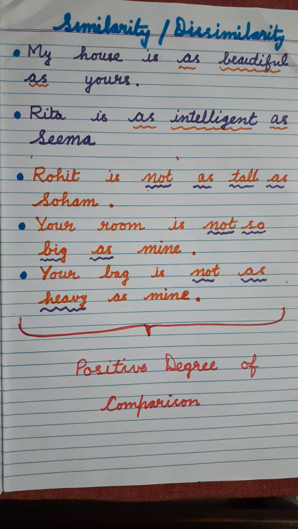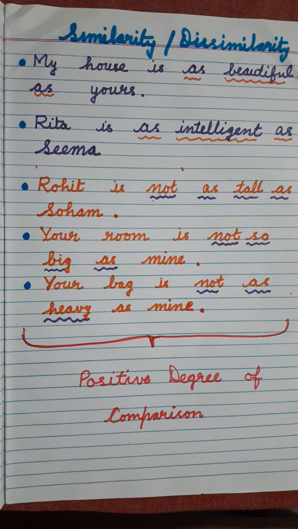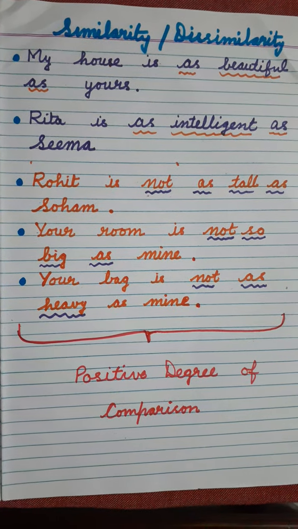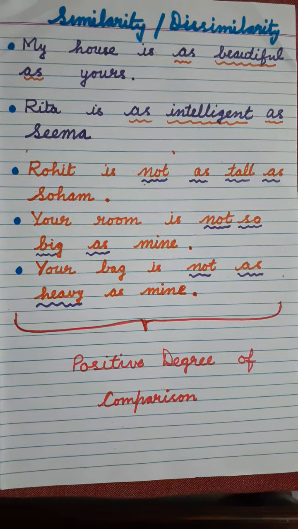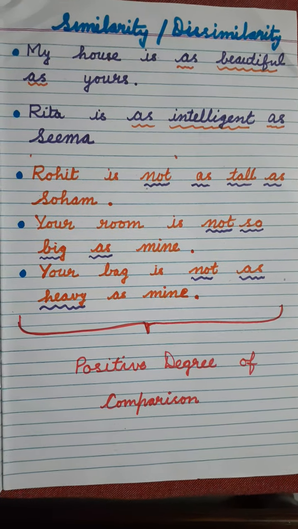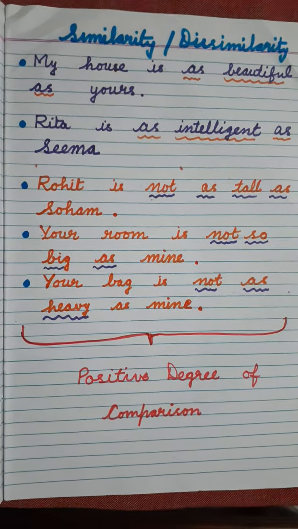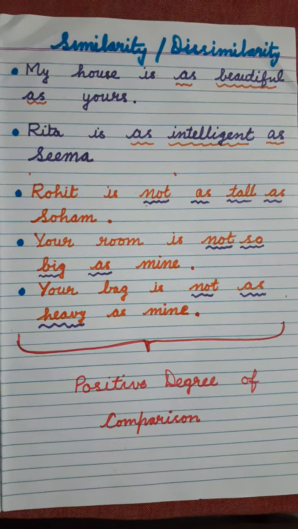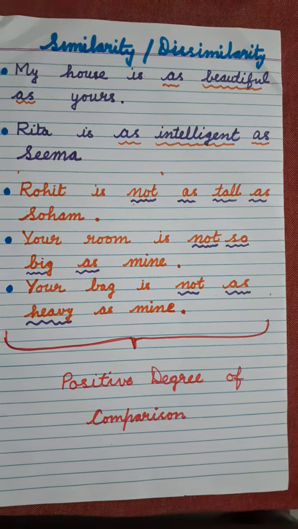Similarly, if we are talking about dissimilarity, meaning the things which are not equal, not the same, we are talking about two things which are not similar. In those cases also we can use this kind of comparison. Like we can read these sentences. Rohit is not as tall as Soham.